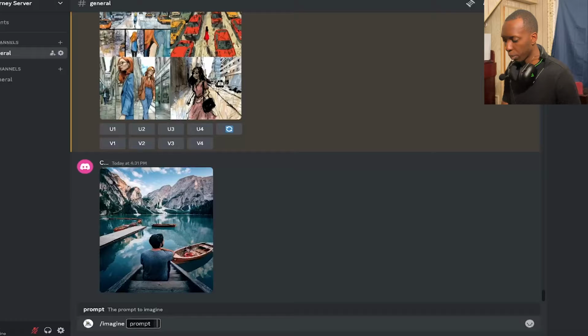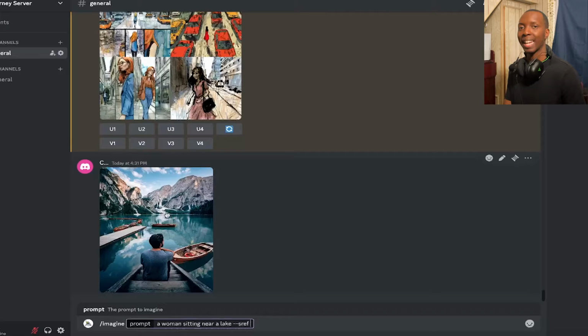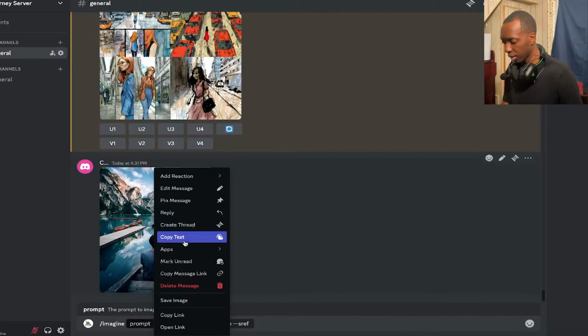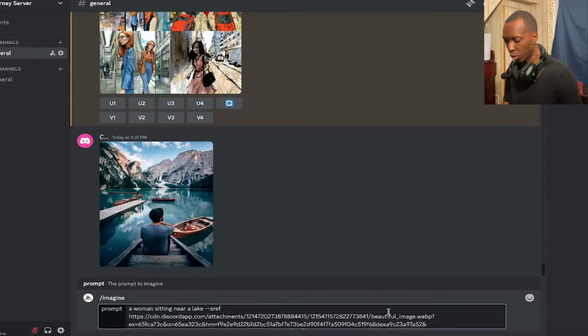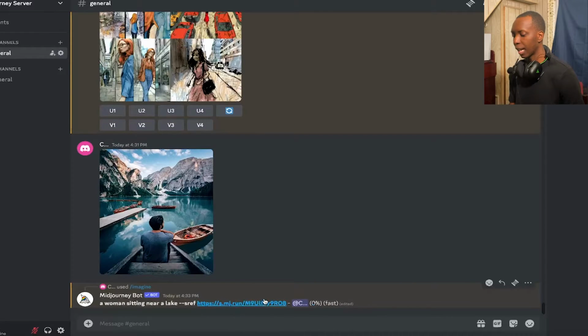And then you would write your prompt and you would say a woman sitting near a lake, and then you would put dash dash sref so as to reference that image. You would take this, copy link to the image, then you would press enter. Remember to put a space here. You don't want the sref and then no, you want that space there. You would press enter. So now you also see that the link got shortened as well.